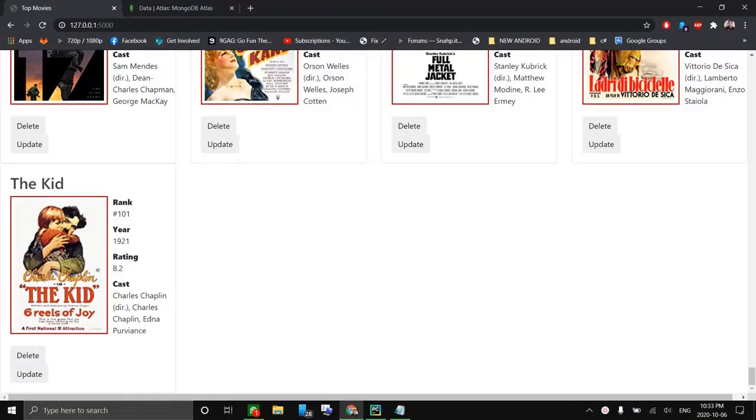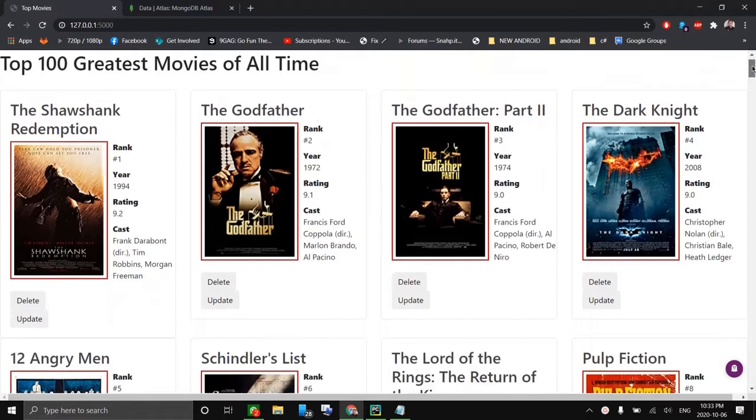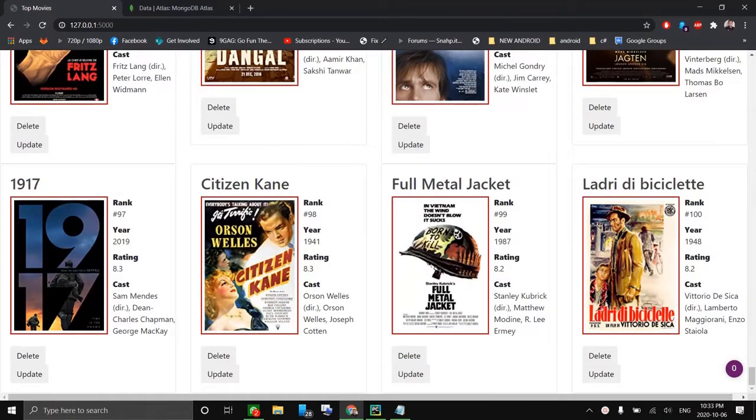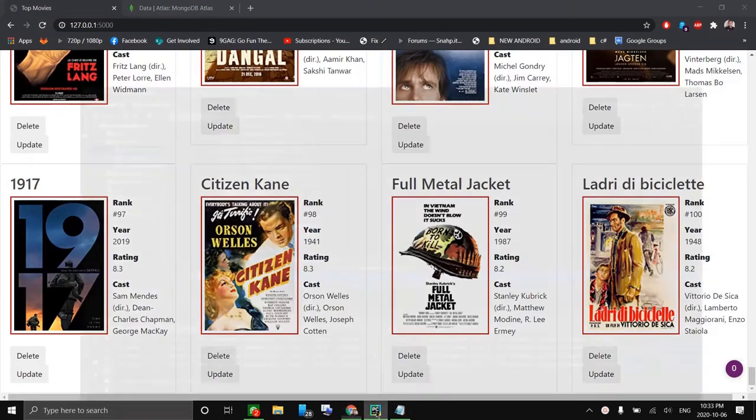Hi, I'm Pravesh, and I would like to show you the update and delete functionality of our web application. As you can see, Tejas just added this one movie entry at rank number 101. I would like to first show you the delete functionality by clicking this delete button. This will refresh the page, and as you can see, the movie has been deleted from our list and updated in the database as well.